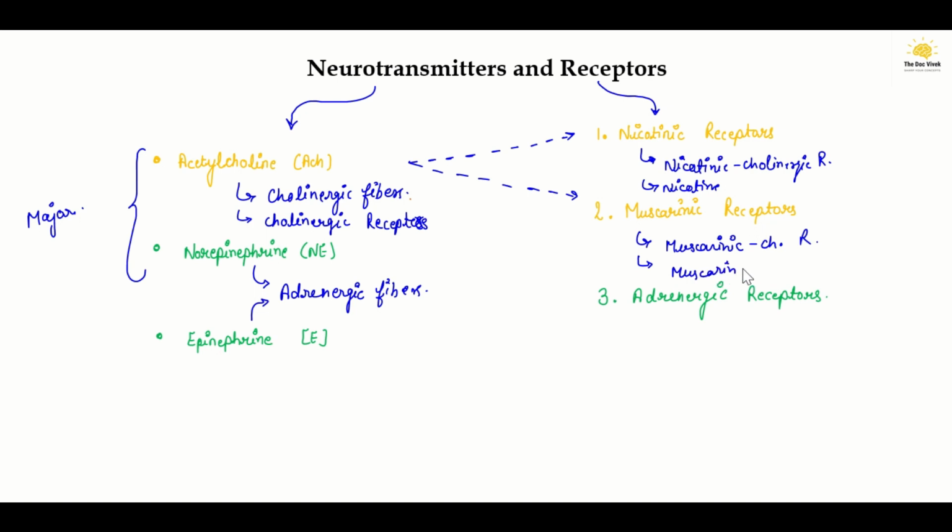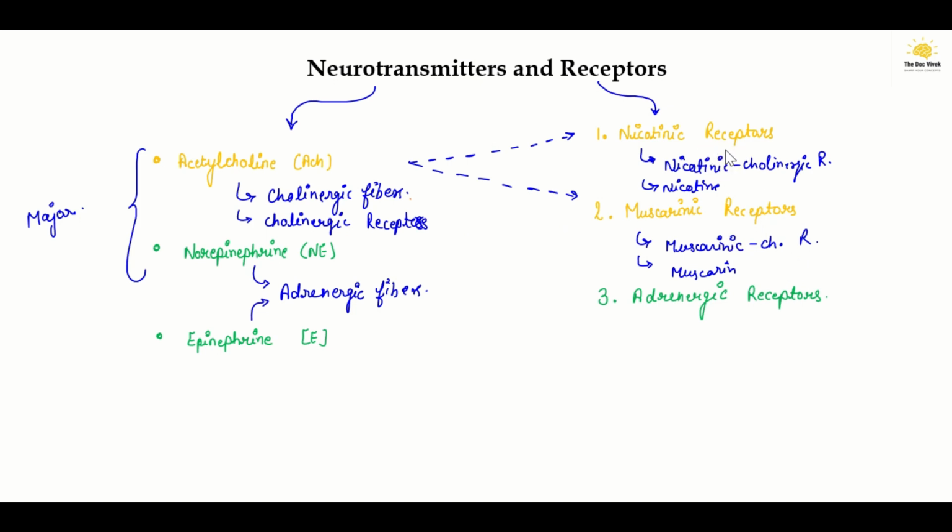Muscarine is a poisonous substance which is released from some mushrooms, and it mimics acetylcholine. On the basis of that, nicotinic receptors and muscarinic receptors are classified from cholinergic receptors. But these both are cholinergic receptors.